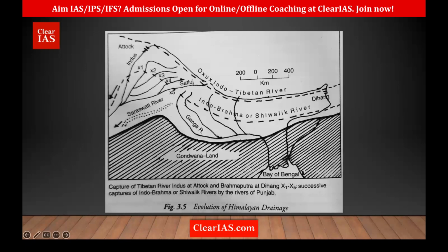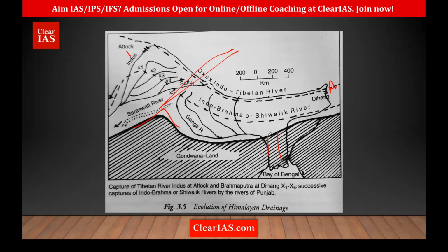So there was a river all the way from here, from Punjab to Assam. Assam is here. So all this was the Indo-Brahma Shivalik river. Then what happened? Here the upheaval happened, and here the Malda fault happened. Because of that, the Indus got divided. Here we have a ridge. Because of that, Ganga started flowing this side and Indus started flowing the other side. There was a division here.